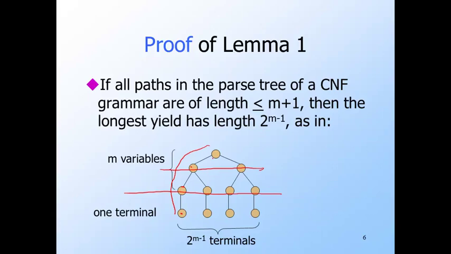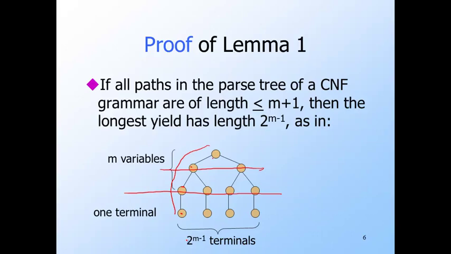But this tree has at most m levels with variables, and then along each path of variables, the last variable has 1 child with a terminal as its label. The largest number of leaves occur if all the paths in the tree have exactly m variables. If some paths terminate before level m, there will be fewer leaves. Thus, there are at most 2 to the m-1 nodes that are labeled by variables and have a single child with a terminal label, and thus there are at most 2 to the m-1 leaves. Finally, we therefore can conclude that the length of the yield is at most 2 to the power m-1.